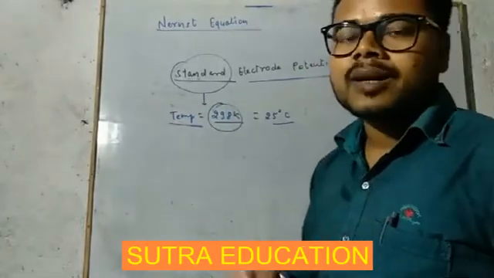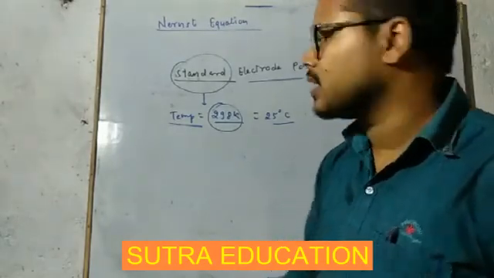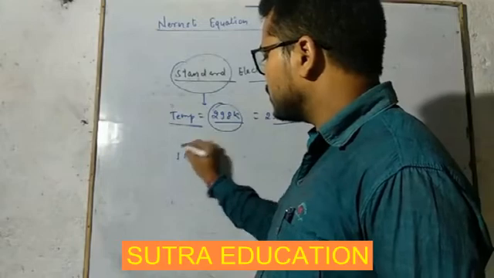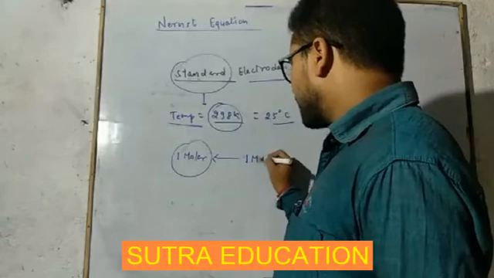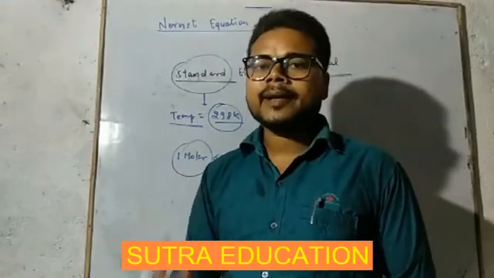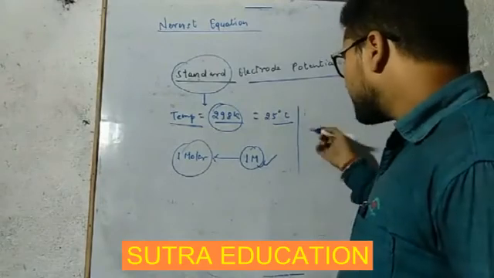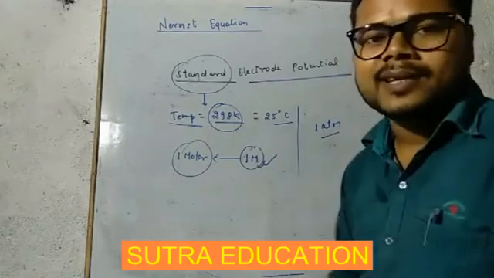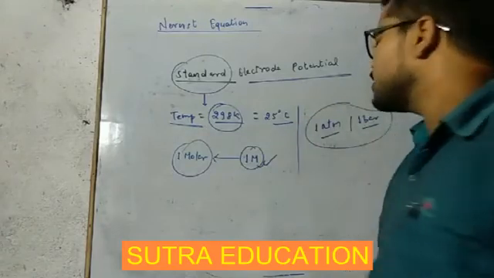Not only this, the molar concentration of the salt which we were using was equal to 1 molar. 1 molar means we were assuming the concentration of the solution to be 1 molar. And if there was any gas, then the pressure of the gas we were maintaining at 1 atmospheric pressure, or nearly we can say 1 bar.